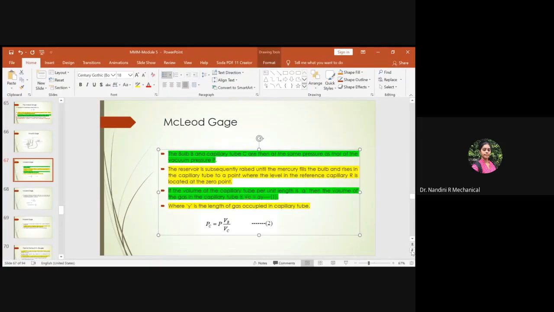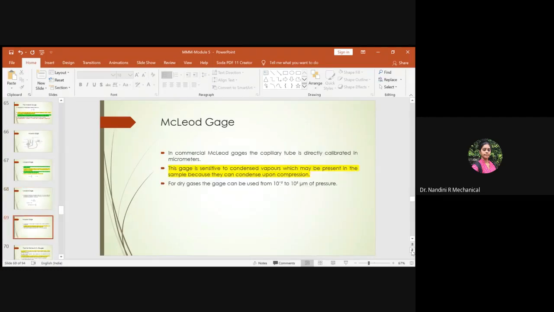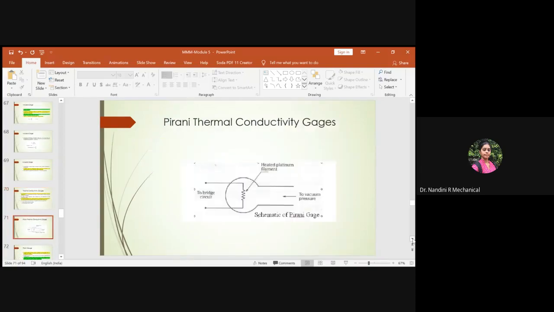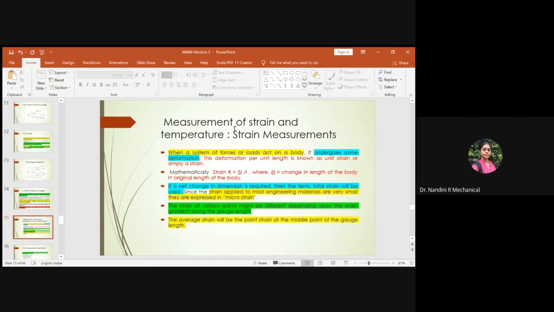So next we should go, so this covers the second half of your fifth module. The first section of the fifth module is completed. The second section of the fifth module speaks about measurement of strain and temperature. Until now we studied the measurement of force, torque and pressure. Along with torque, we also associated power because torque and power go hand in hand.